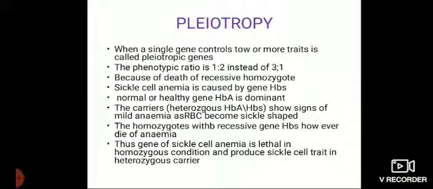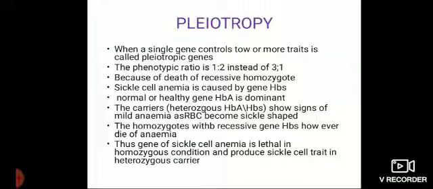Now you know that the function of the red blood corpuscle is to carry hemoglobin. The normal genes for hemoglobin are HBB and HBA. If any chain elongates or becomes short in this HBB or HBA, you get malformation of the hemoglobin. So the red blood corpuscle becomes sickle or crescent shaped.